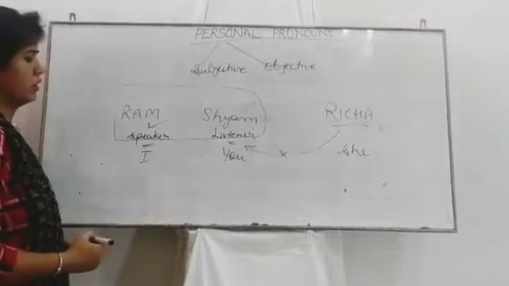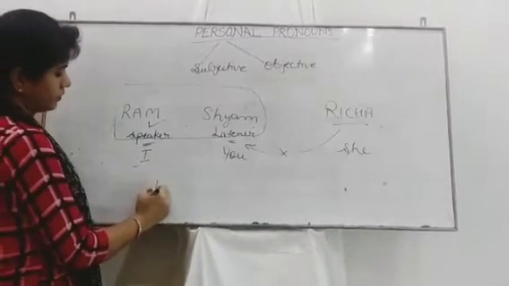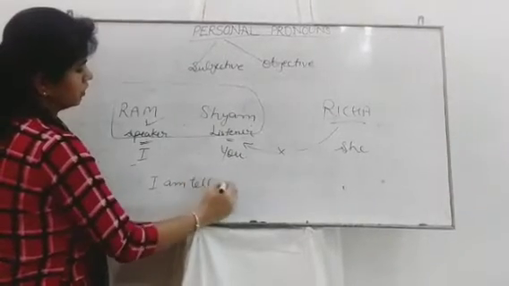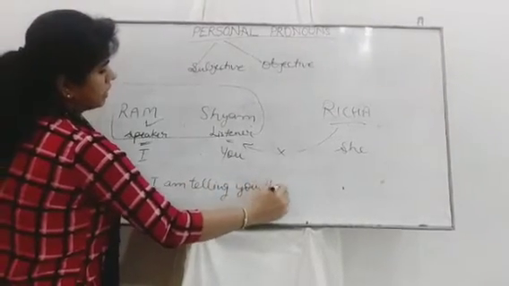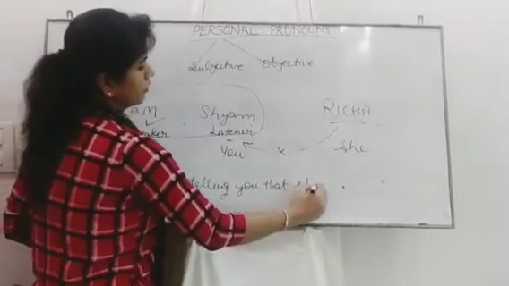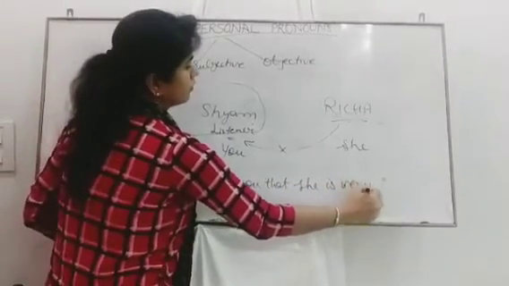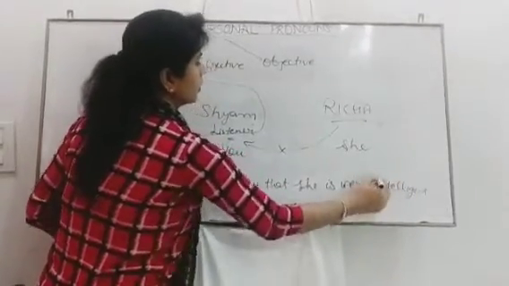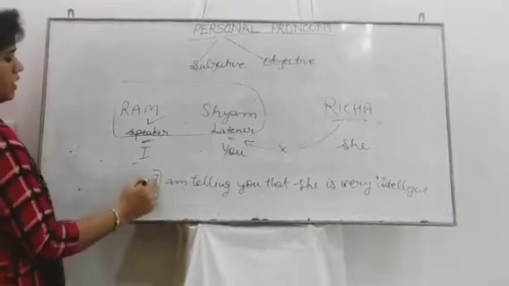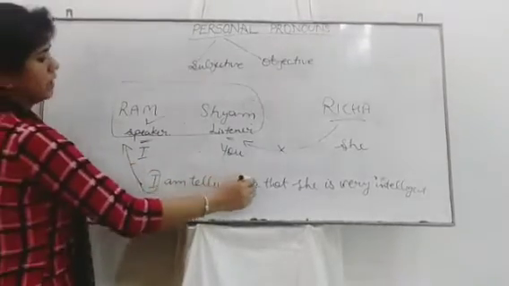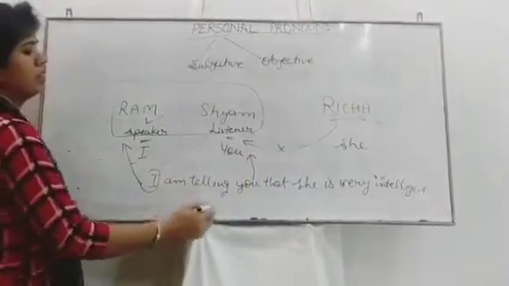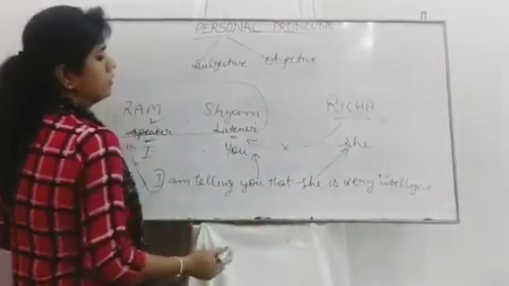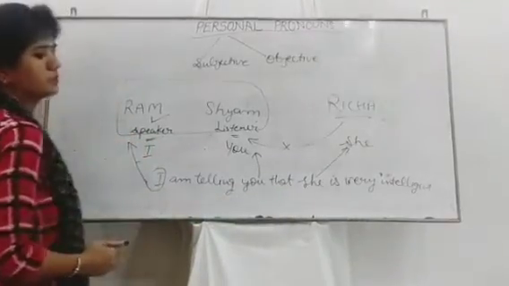she. Alright? For example, I am telling you that she is very intelligent. Here the speaker is I, the listener is you, and the third person who is not present is Richa. Here she is used for her.